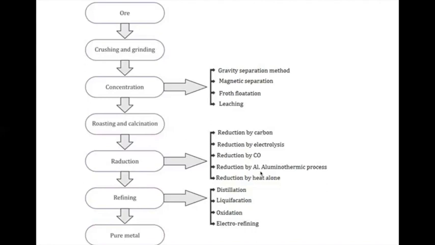It will be removed. For the medium order reactivity metals, which lie between carbon and hydrogen, you can remove oxygen by a more reactive metal like aluminium. You can also remove it by carbon, because as I told you, these metals come after C in the series, so they can be easily reduced. Then there is a process called refining. Whatever metals are found have to be refined to obtain a pure metal. The metals formed after reduction are not 100% pure, so we need 100% pure metals. Therefore, the process of refining is done.